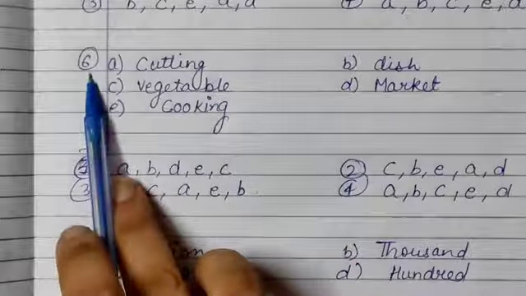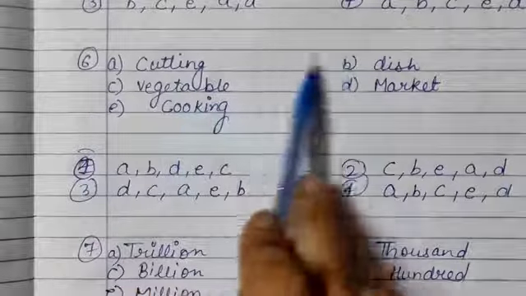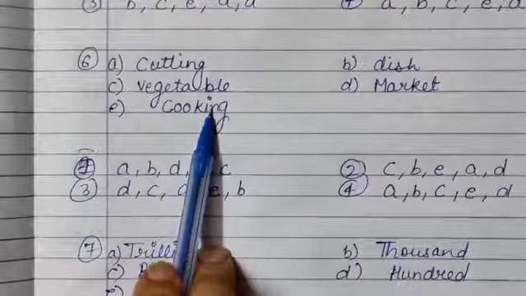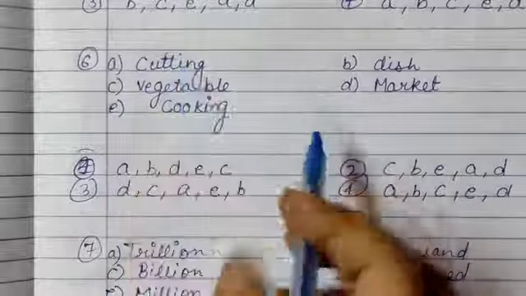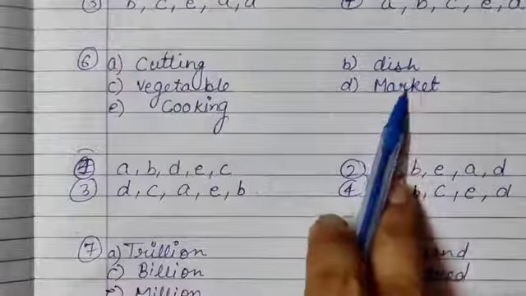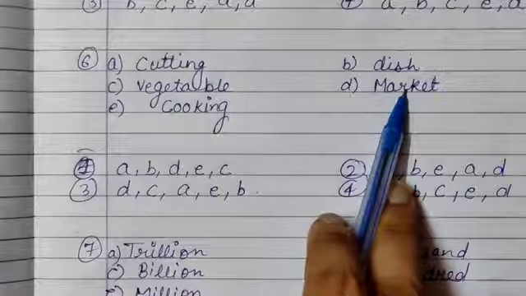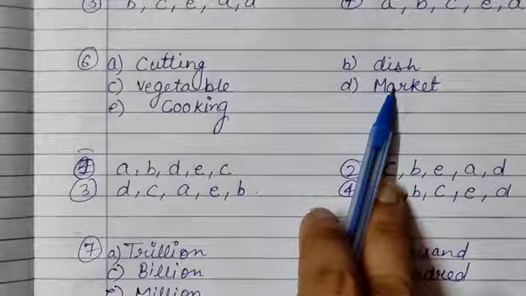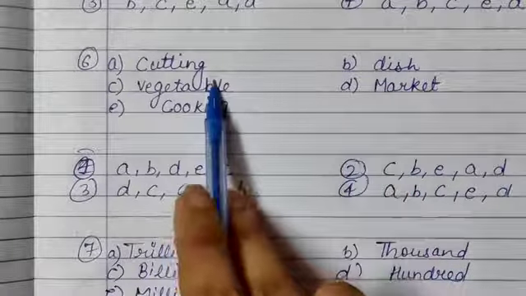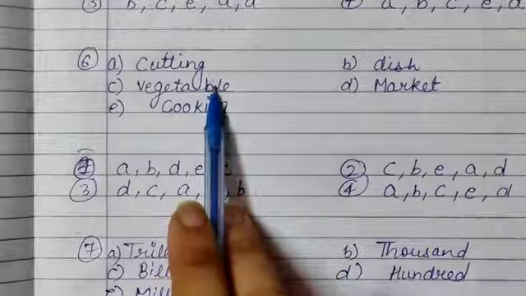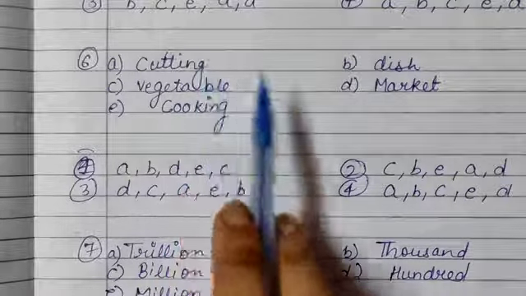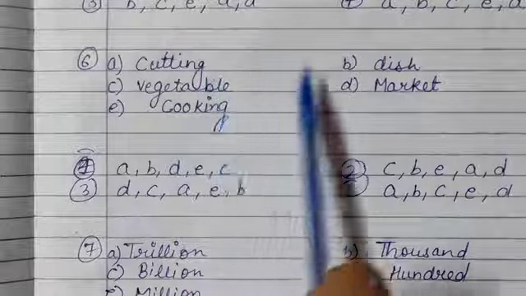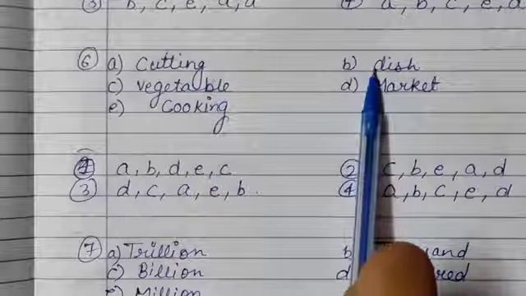Now come to sixth question, where cutting, dish, vegetable, market and cooking is given. Now this can be easily found out that first we go to market to buy the vegetable, right? So D, C. Then when we get a vegetable to our home, what we do is cutting, then we cook, and then we make dish.